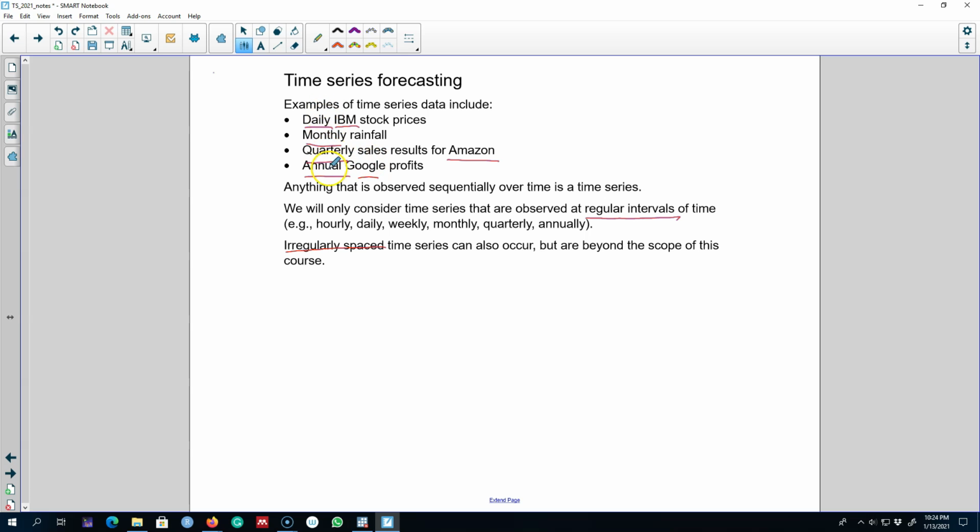Now we can observe time series data at regular intervals or irregular intervals. For example, in all of these four cases, daily, monthly, quarterly or annually, these are regular frequencies. And again, we'll be observing just one entity, and the data that we'll observe will be spaced equally across time. It could be hourly data, it could be daily data, weekly, monthly, quarterly or annual data. So see here, every observation will be equally spaced over time. And this is what we are going to do in this class. I'm going to talk about methods that can be applied on a time series observed at regular intervals.